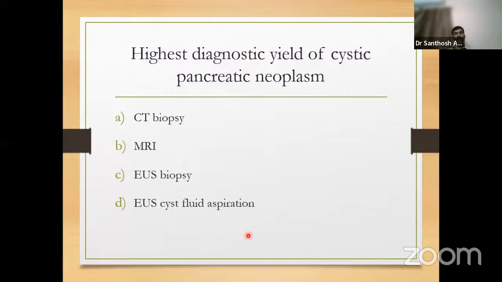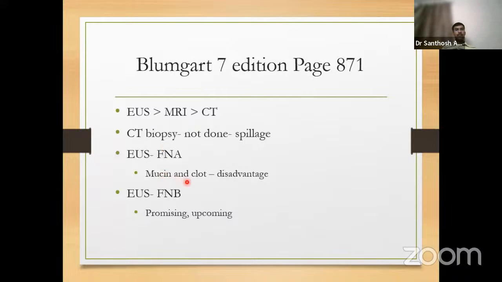The highest diagnostic yield of cystic pancreatic neoplasms is usually with EUS biopsies. Amongst the following, the least is with CT biopsy. CT we do, biopsy we don't do because of the risk of spread. Next is MRI, next is EUS. With EUS cyst fluid aspiration, lots of mucin and clots will come, so the diagnostic value is less. These days we have a forceps which can pass through the small 19 French, 9 French working channel of EUS. So EUS with fine needle biopsy is promising and upcoming, and has the maximum diagnostic yield when compared to that of MRI or CT or EUS FNA.